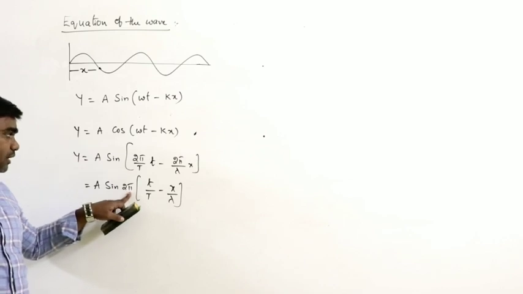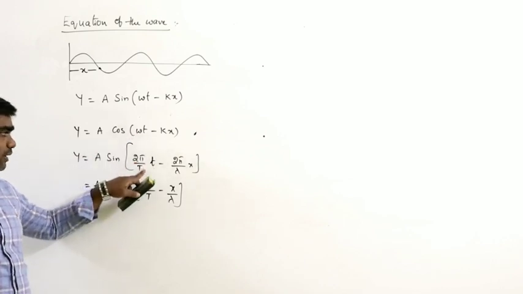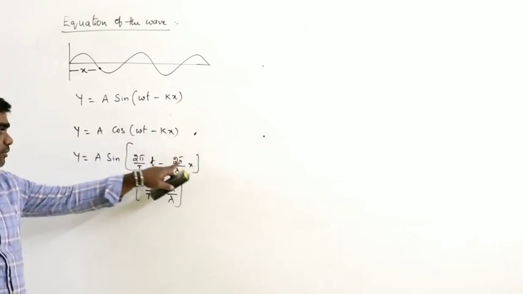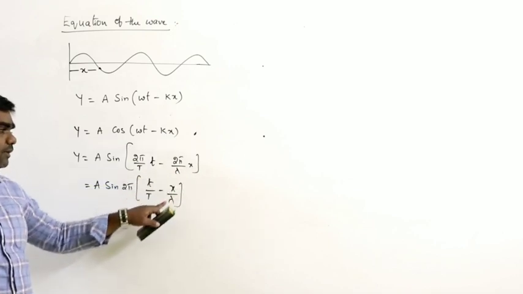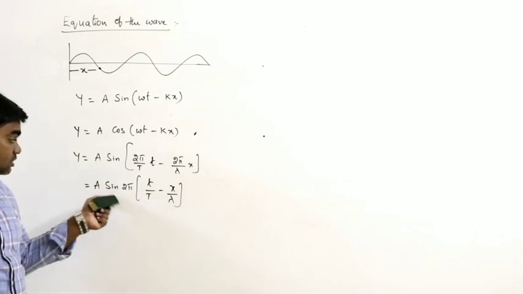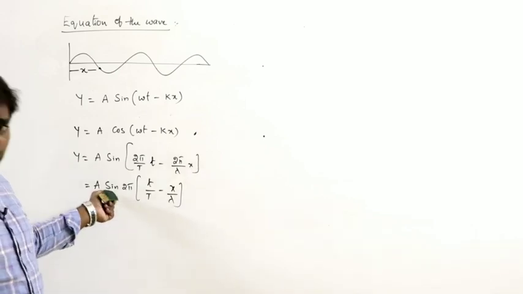A sine, 2 pi common. Omega can be written as 2 pi by T in terms of time period. K can be written as 2 pi by lambda. So a sine 2 pi into small t by capital T minus x by lambda. This is also one of the waveforms.